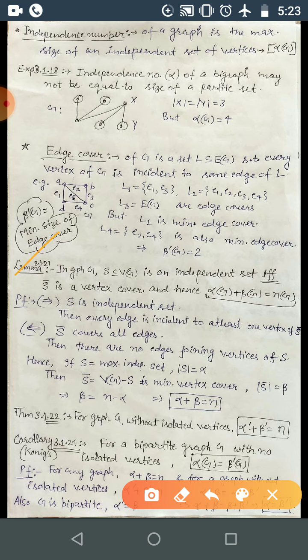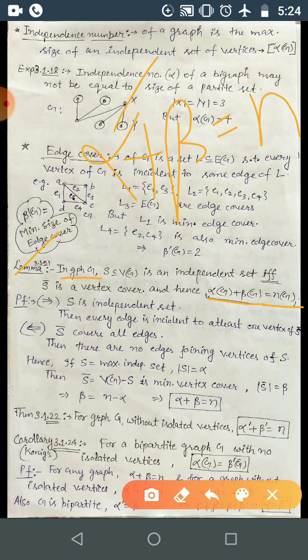In a graph G, a set of vertices S is an independent set if and only if its complement is a vertex cover. This is a both-way condition. First we need to show this, and hence prove that alpha plus beta is equal to n, that is, alpha plus beta is equal to the size of the graph.